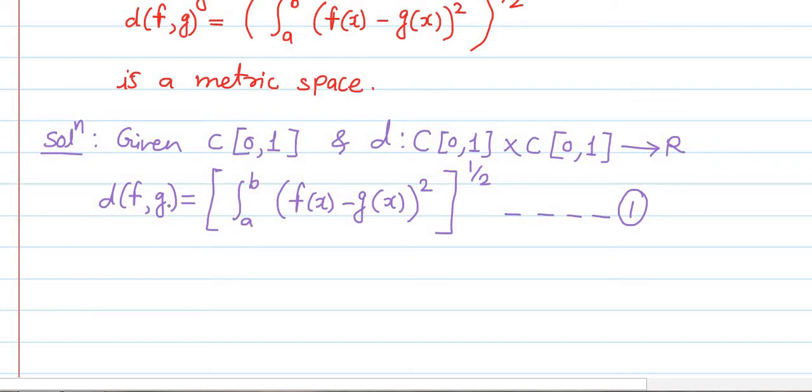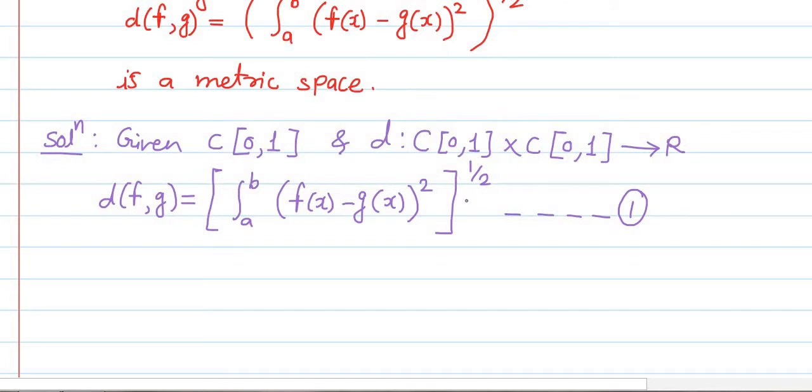We have d of f comma g defined by relation number 1. We know that the integration a to b of [f(x) minus g(x)] whole square raised to 1 by 2 is the same as the integration a to b of [g(x) minus f(x)] whole square raised to 1 by 2, which is d of g comma f. Therefore the symmetry is also established. So in this way, the first 3 conditions we have verified orally.